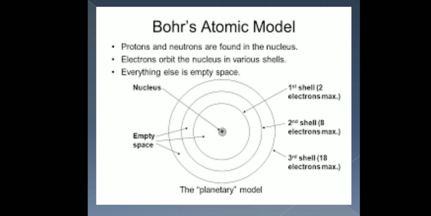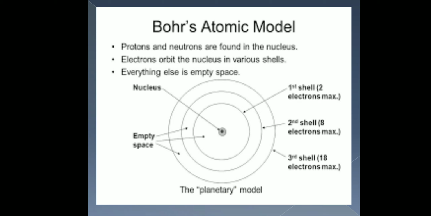That is why the model given by Bohr is also known as the planetary model, in which he said that protons and neutrons are found in the nucleus. Electrons orbit the nucleus in various shells. These are the various shells in which the electrons keep on orbiting, and everything else is empty space. This Bohr's atomic model is the widely accepted model for atomic structure.